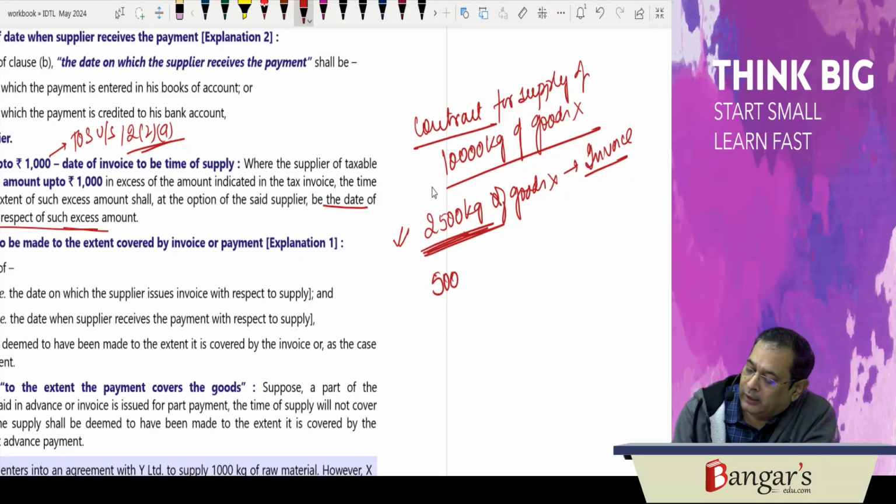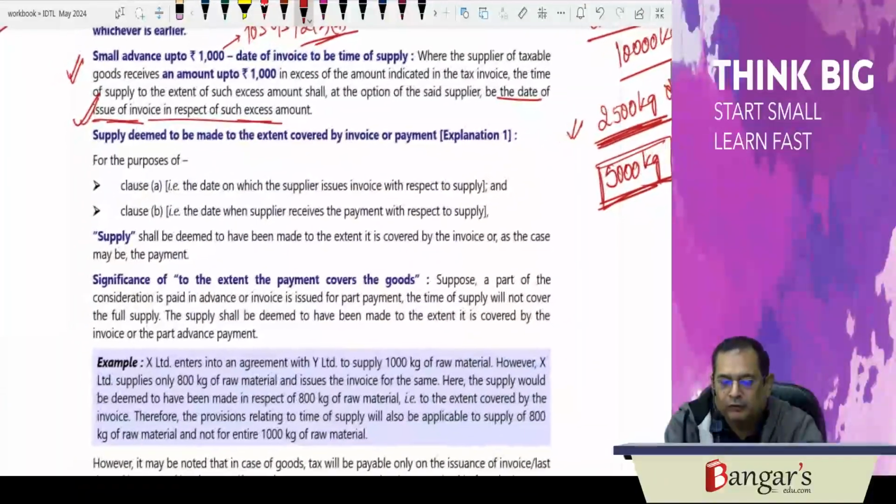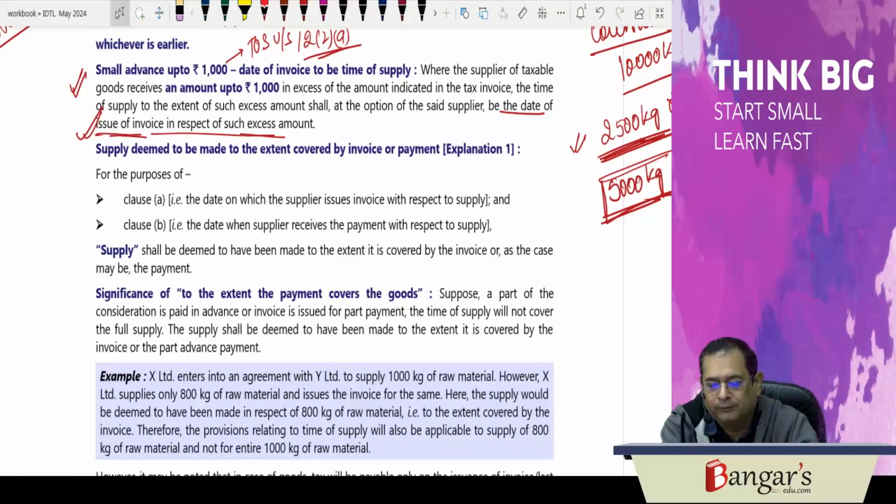Next, say again one more consignment was removed for 5000 kg. To the extent of 5000 kg, invoice is issued, supply is deemed to have been made. So here they say that the supply is deemed to have been made to the extent covered by the invoice or to the extent covered by the payment.